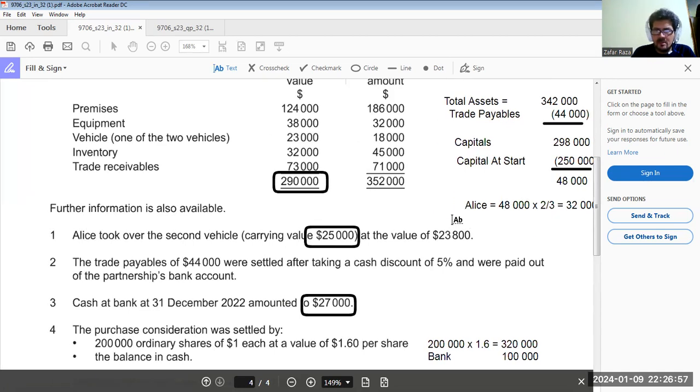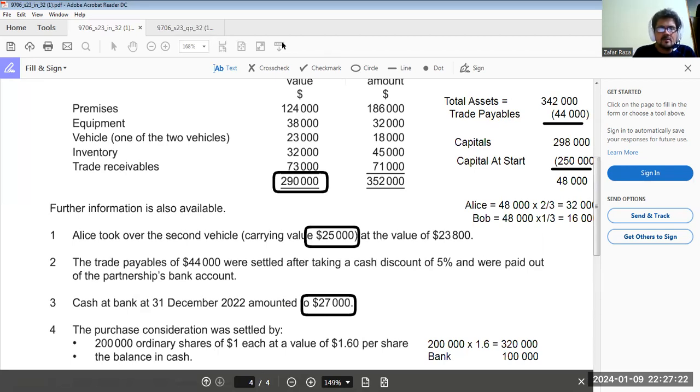It means Bob has 48,000 multiplied by 1 upon 3, that means 16,000. Got it?